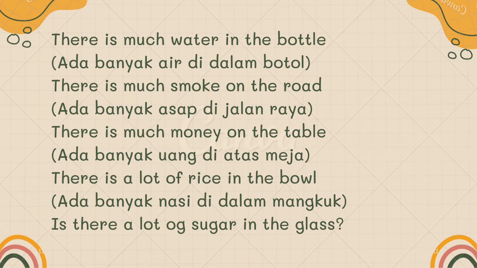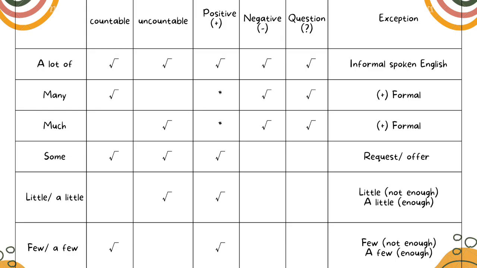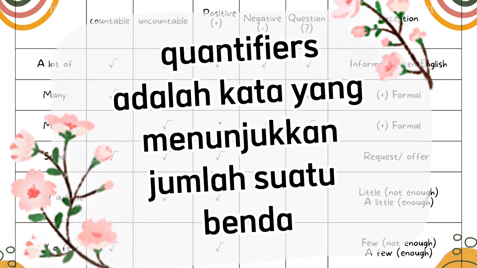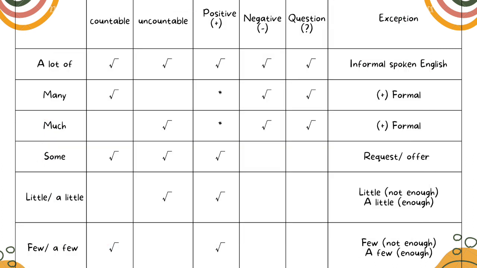Now I think you understand about countable noun and uncountable noun. Now we will learn quantifiers. Quantifiers mean some words to show the amount of thing. For example, a lot of, many, much, some, little or a little, and few or a few. We can see from the table above the use of quantifiers.